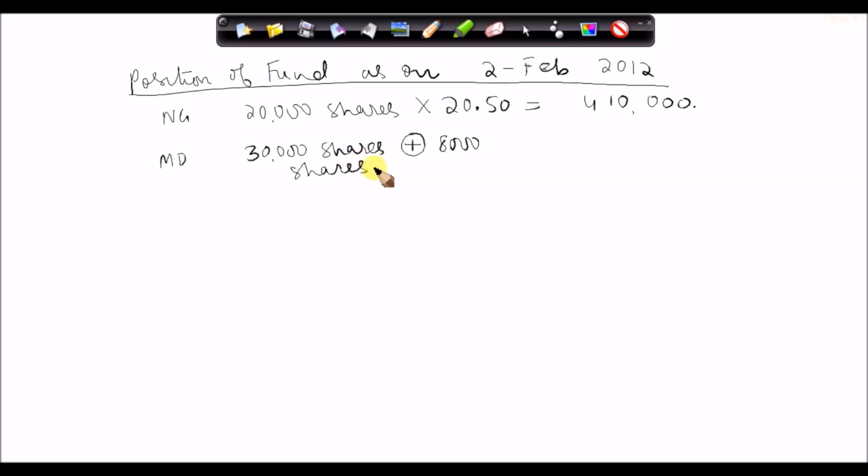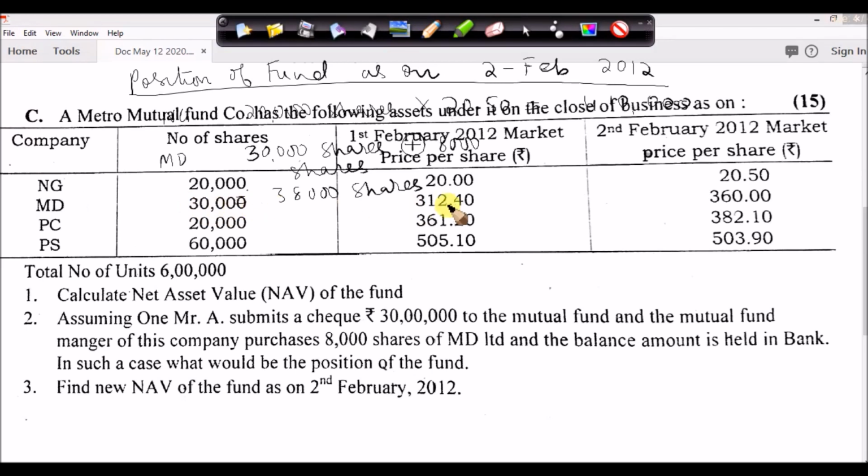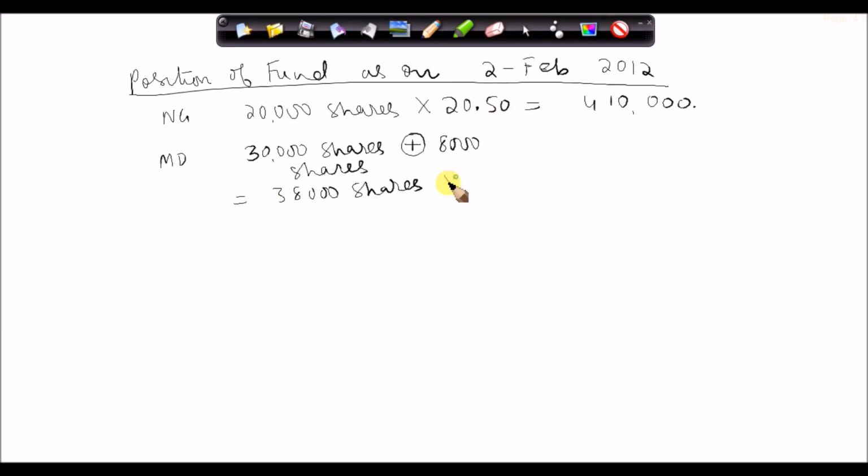So right now we are having 38,000 shares of this company, and the price is 360. So 38,000 shares into 360 is going to give me 1 crore 36 lakhs 80,000 rupees.